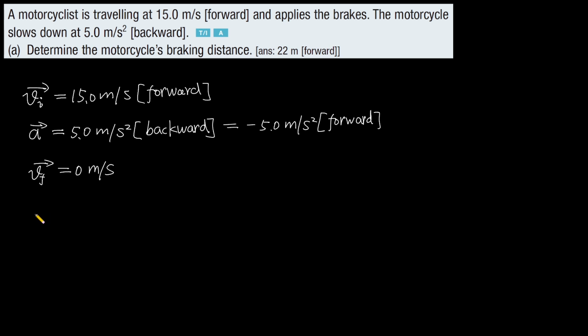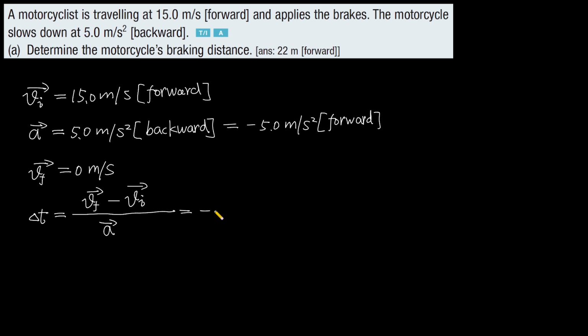According to the formula, the time interval equals the final velocity minus the initial velocity divided by the acceleration.